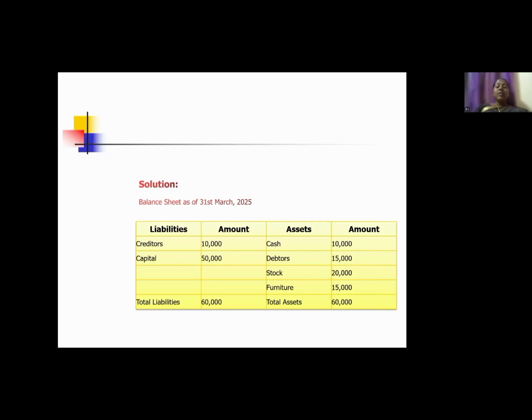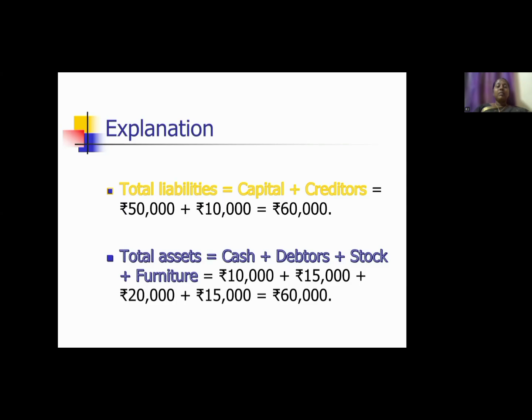So here we can total each side. Liability side 60,000 and asset side also 60,000. Both sides of the balance sheet are equal now. Here we can see an explanation.